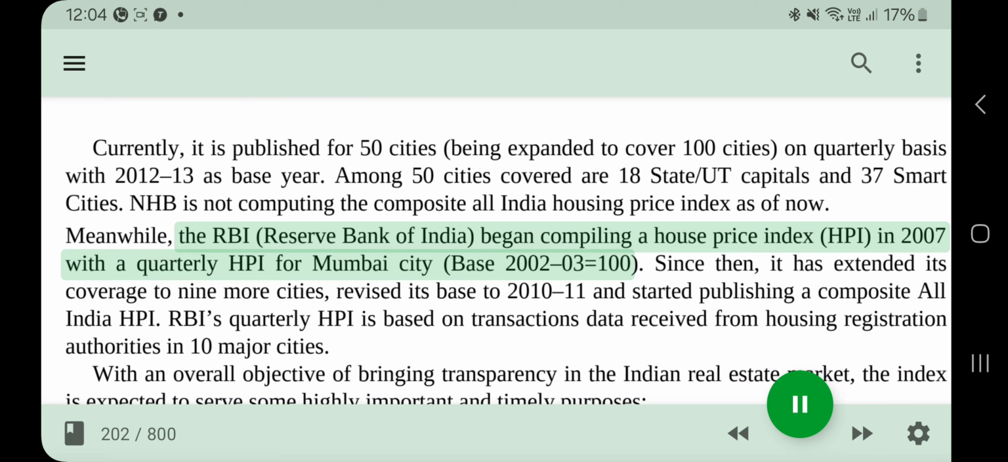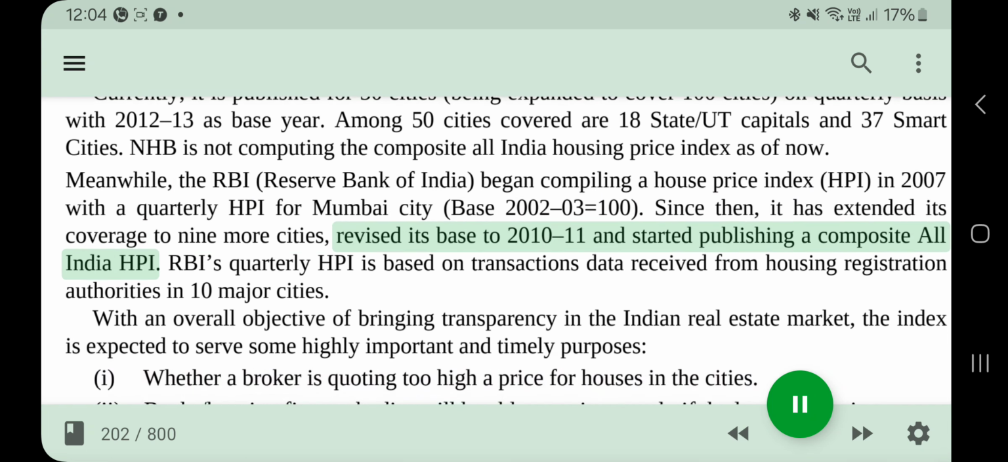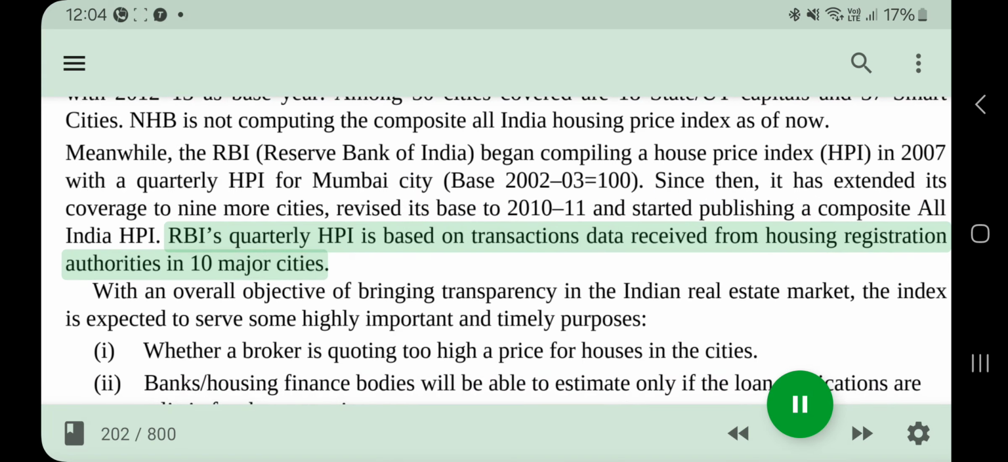Meanwhile, the RBI, Reserve Bank of India, began compiling a House Price Index, HPI, in 2007 with a quarterly HPI for Mumbai city, base 2002-03 equals 100. Since then, it has extended its coverage to 9 more cities, revised its base to 2010-11 and started publishing a composite All India HPI. RBI's quarterly HPI is based on transactions data received from housing registration authorities in 10 major cities.